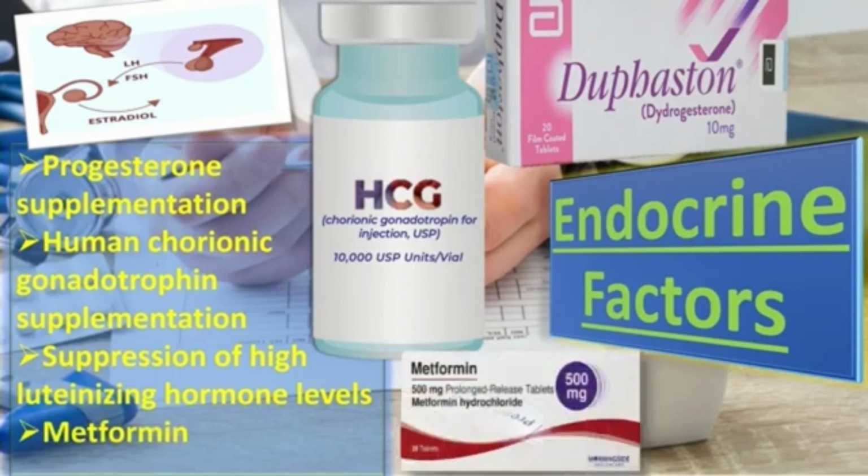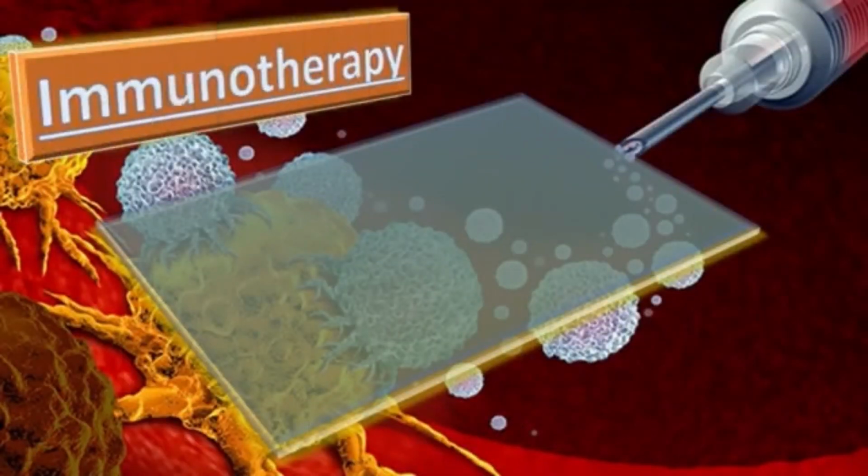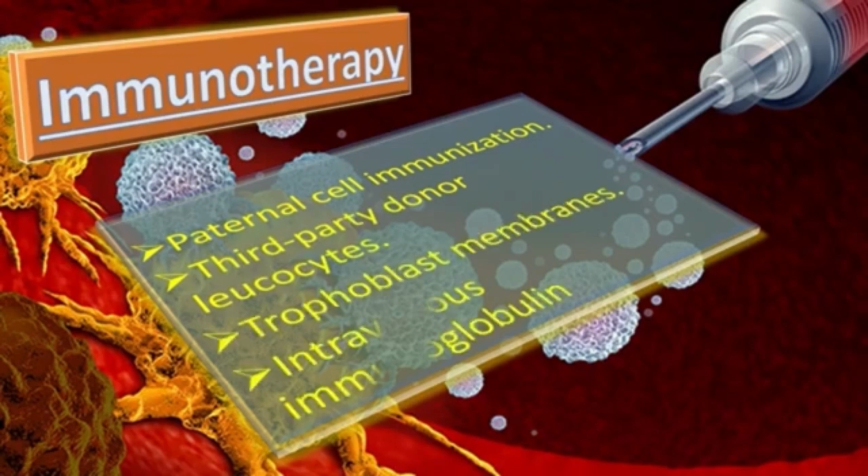There is insufficient evidence to evaluate the effect of metformin supplementation in pregnancy to prevent a miscarriage in women with recurrent miscarriages. Let us discuss the role of immunotherapy. We have different types of immunotherapy like paternal cell immunization, secondly, third-party donor leukocytes, trophoblast membrane, and intravenous immunoglobulin. In women with the previous unexplained recurrent miscarriages, this immunotherapy doesn't improve the live birth rate.